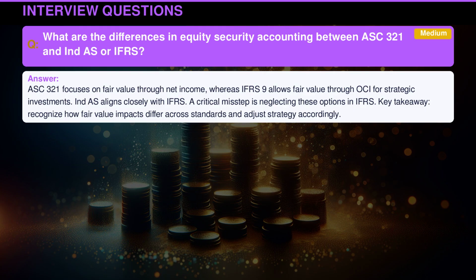ASC 321 focuses on fair value through net income, whereas International Financial Reporting Standards 9 allows fair value through OCI for strategic investments. Indian accounting standard aligns closely with International Financial Reporting Standards. A critical misstep is neglecting these options in International Financial Reporting Standards. Key takeaway: recognize how fair value impacts differ across standards and adjust strategy accordingly.